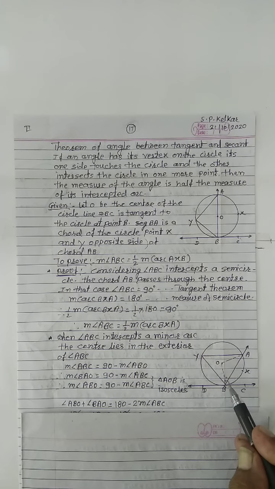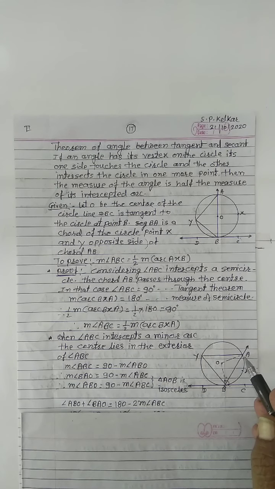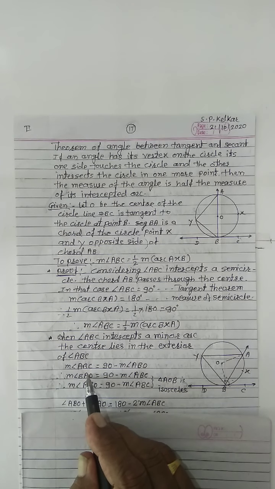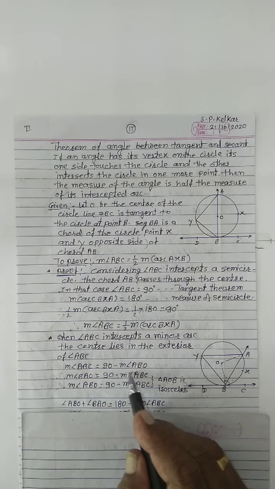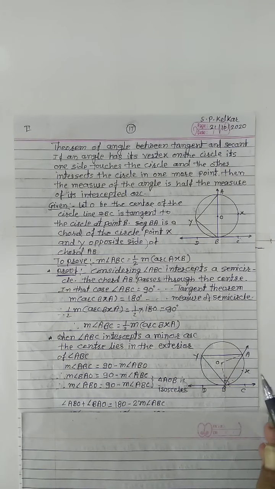If we subtract from this 90 the angle OBA, or ABO, then we get this angle. Then measure of angle ABC equals 90 minus measure of angle ABO.